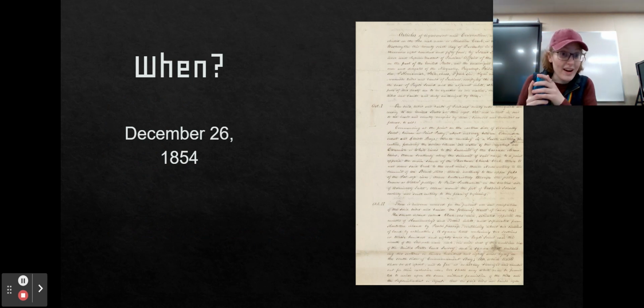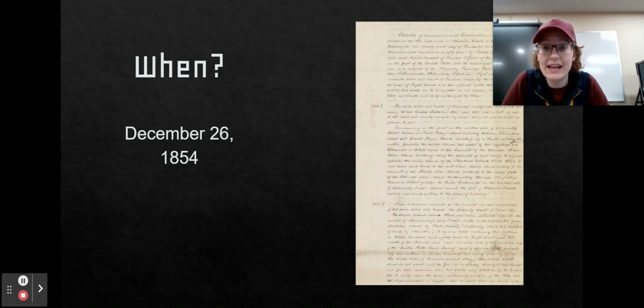This is an actual photo of the document, which is pretty cool. And so it was signed December 26th, 1854. So quite a long time ago, but only a couple generations. If you think about it, this is just a couple great grandparents ahead of us.